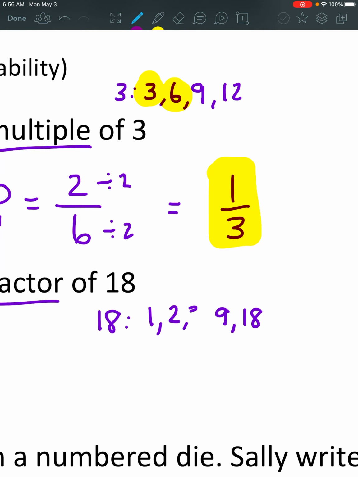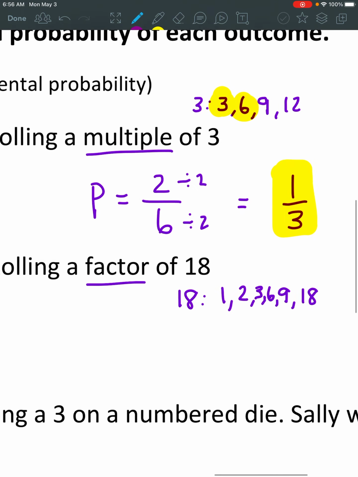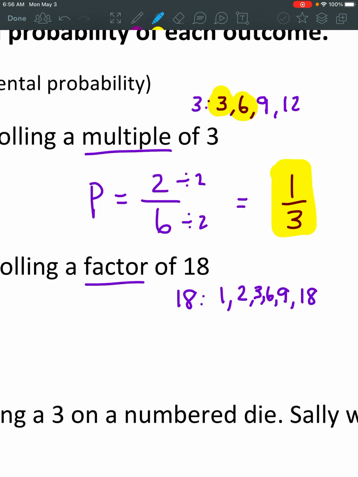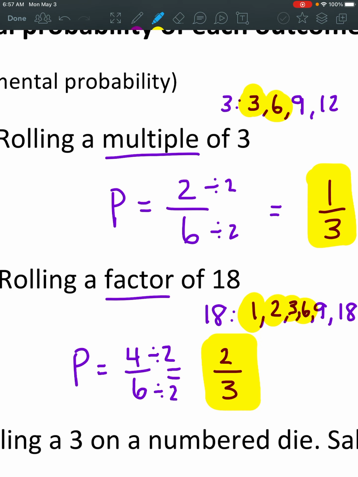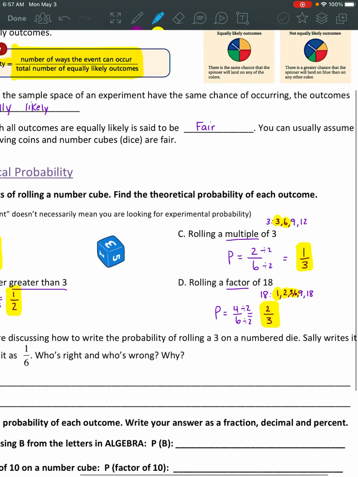3 and 6. I hope I have enough room. And there we go. So let's look at all the factors on the number cube. That is a factor of 18. So 1, 2, 3, and 6. So 4 of the numbers out of 6 numbers on that dice are a factor of 18. And then again, 4 and 6 are both even, so we can divide them by 2 and simplify our fraction to 2/3. So the probability of rolling a factor of 18 is 2/3.